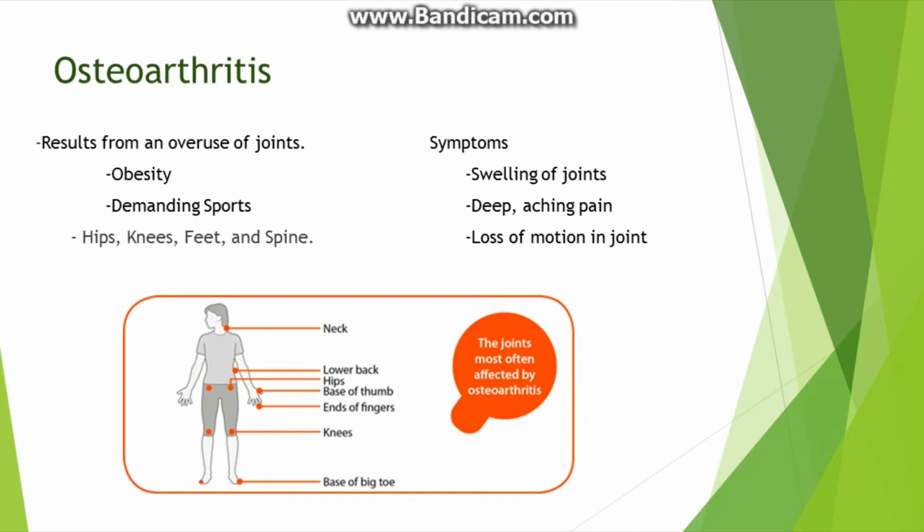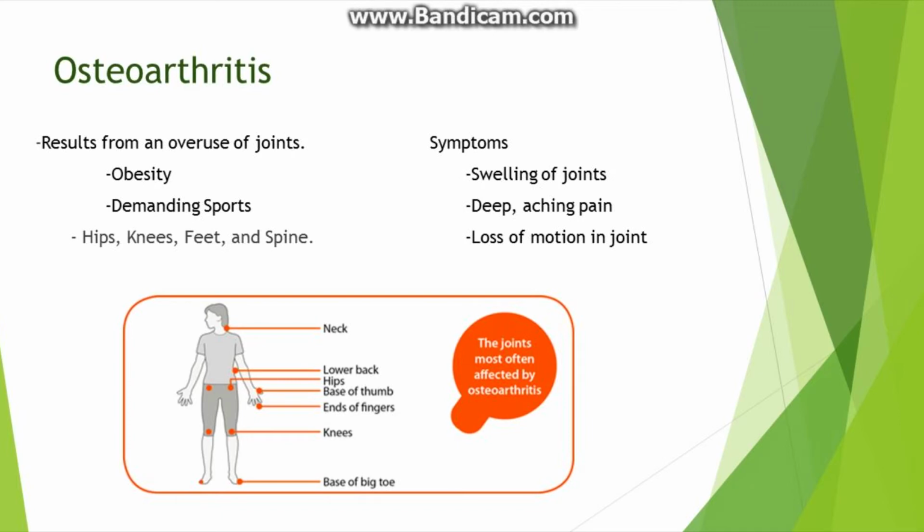Osteoarthritis results from an overuse of the joints. It can be caused by obesity or participating in demanding sports. Being overweight increases the load of weight on the joints, such as the knee. This extra weight increases strength in the joint and can make the breaking down of the cartilage faster than it would have. Some of the sports that have been known to increase the risk factor of osteoarthritis are soccer, long-distance running, competitive weightlifting, and wrestling.